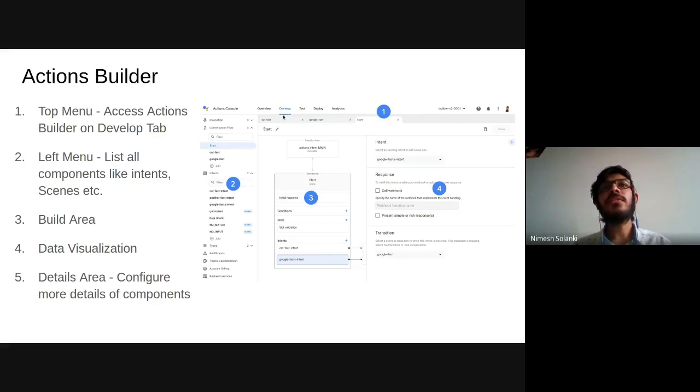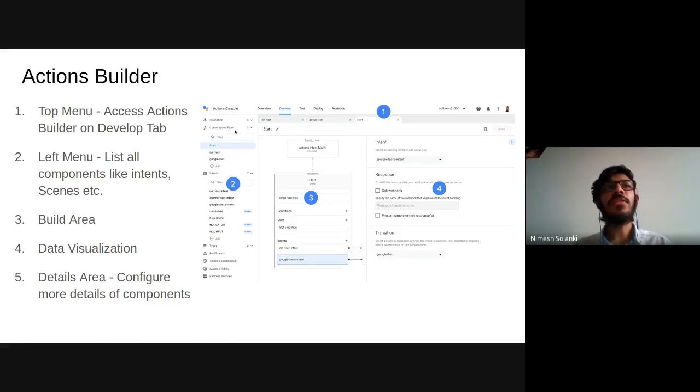Over here you see the develop tab. 90% of the time we'll be working here, developing or designing our conversation. Then over here is the test tab, where you can test, then deploy, and analytics. Deploy is for when you want to deploy it to production. And analytics, once your action is deployed, you can check how the users are interacting with your actions.